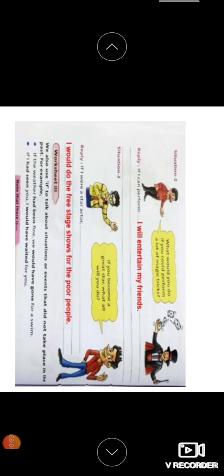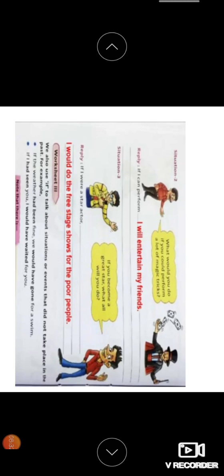Then situation 3, if you become a great star, what all will you do? Great star means a hero, okay? If I were a star actor, I would do free stage shows for the poor people, right? So this is what is there. I have given the answer. You can write your own answer there, okay? See, for example, next one, you see, down it's given over there. We also use if to talk about situations or events that did not take place in the past.